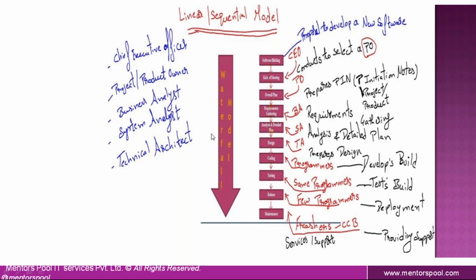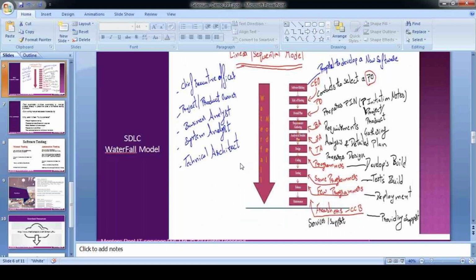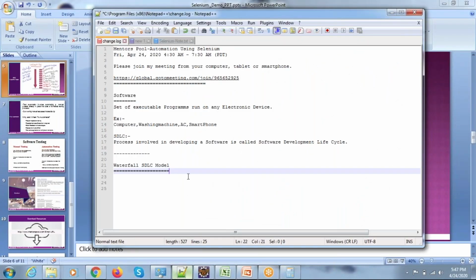So due to that reason, we have advanced SDLC models: fish model, V model, agile model.